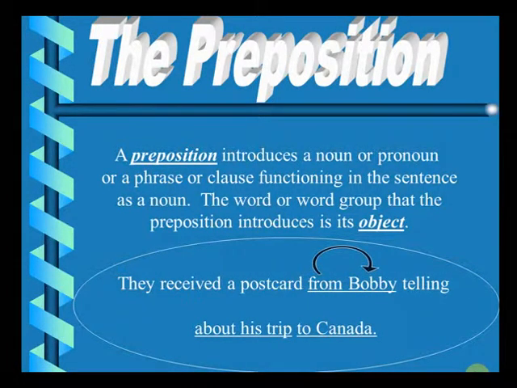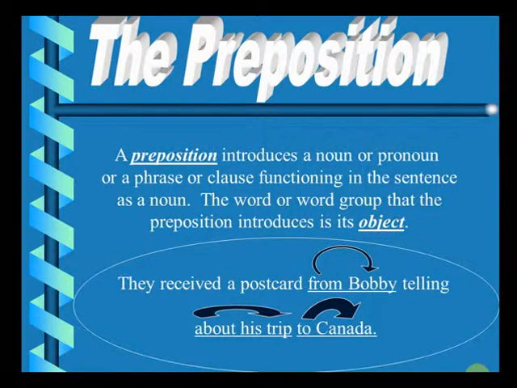They received a postcard from Bobby telling about his trip to Canada. So a preposition is basically a linking word which links different nouns together, or it links a noun to a verb. I went to Canada last year. So "to" here is a preposition. It is linking "went" with "Canada".